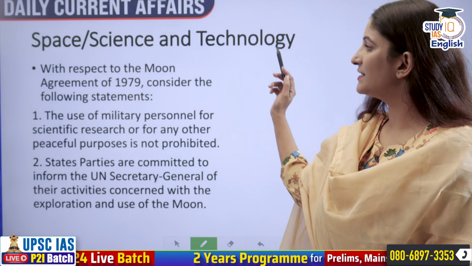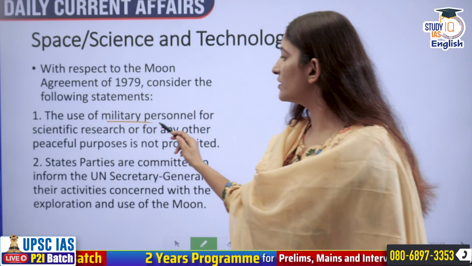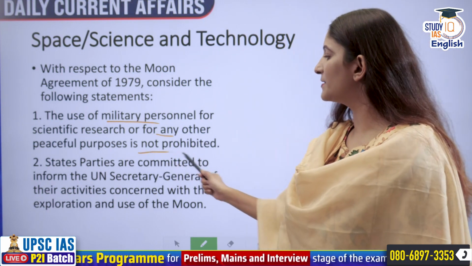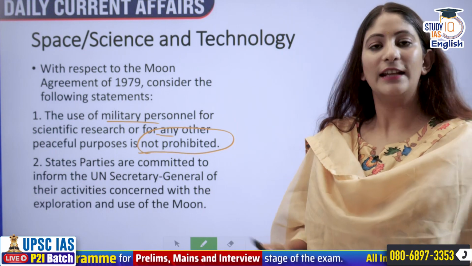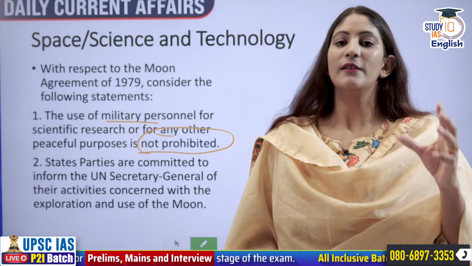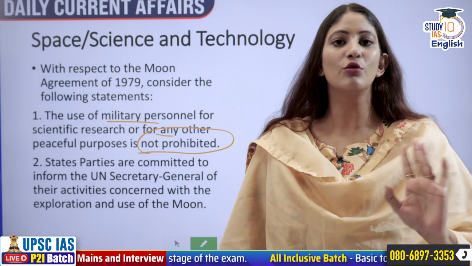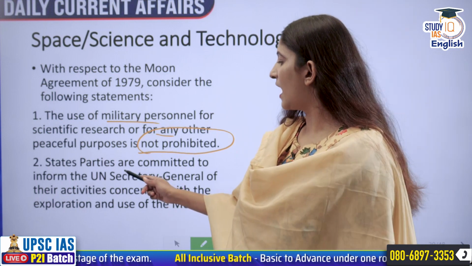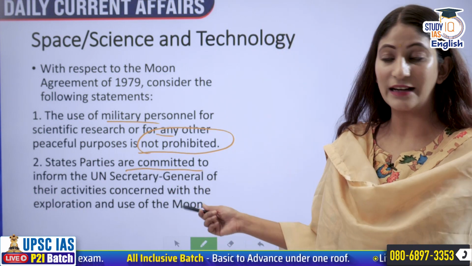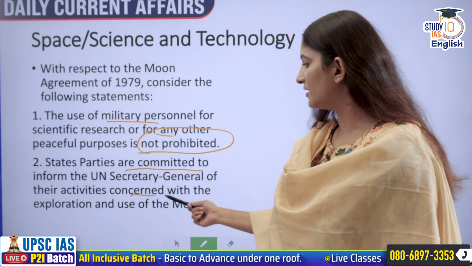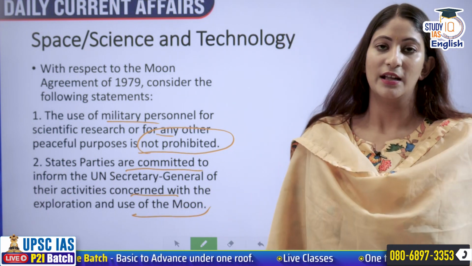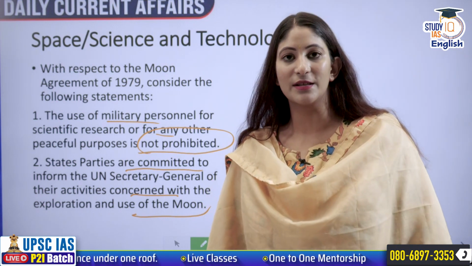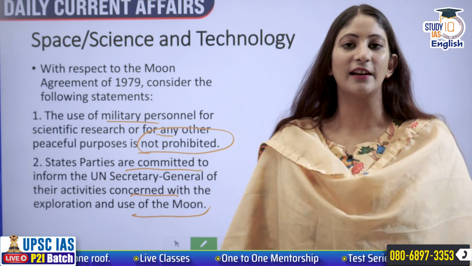So Moon Agreement of 1979, consider the following statements. The use of military personnel for scientific research or for any other peaceful purposes is not prohibited. That means if for scientific research we need military personnel on the Moon, it is not prohibited by the Moon Agreement of 1979. State parties are committed to inform the UN Secretary General of their activities concerned with the exploration and use of the moon. If supposedly India wants to explore the moon for certain purposes, they have to inform the UN Secretary General.